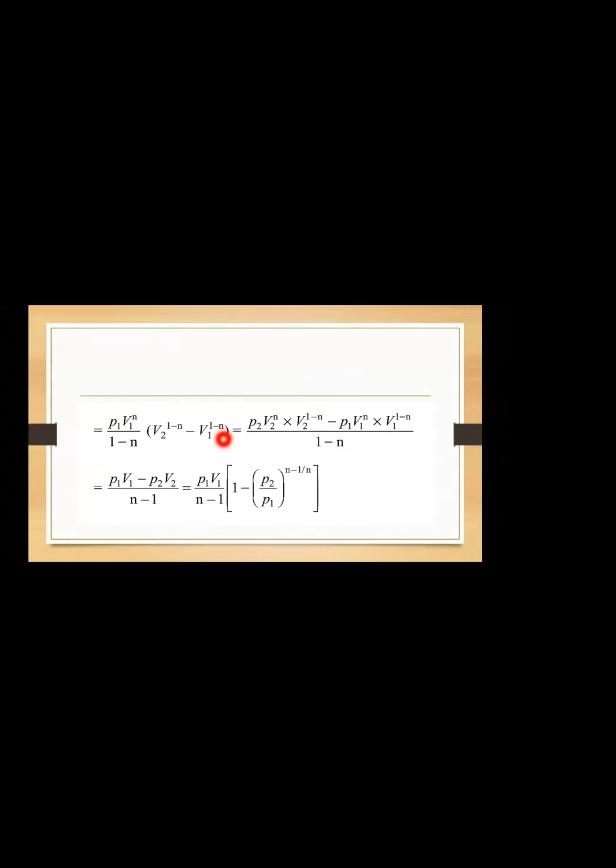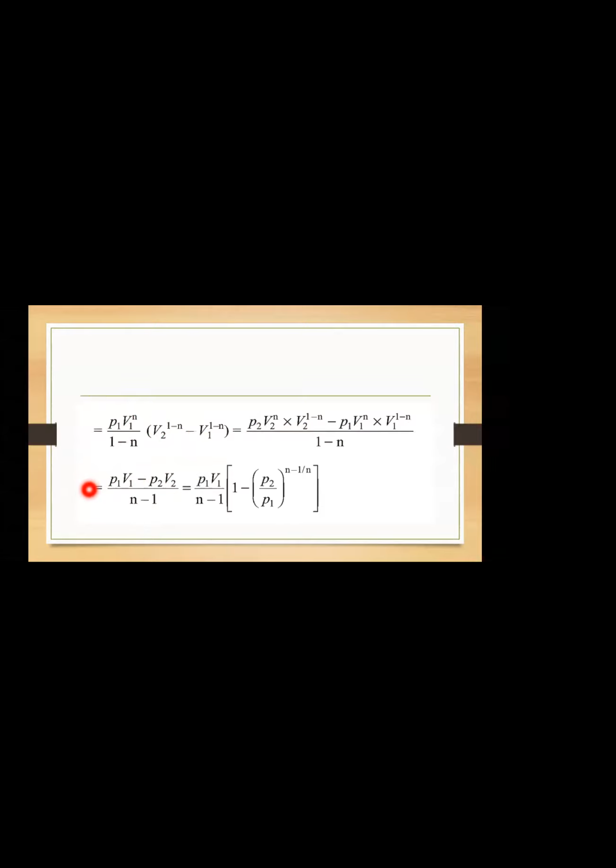So you take this V1 power n inside the brackets. After multiplication, you will get this final equation. You have to do it at your home after this class. Otherwise, you will not get it. You have to put your pen on the notebook and derive this equation. Okay, Lokesh, you will do now. You just remember this equation for the polytropic process.